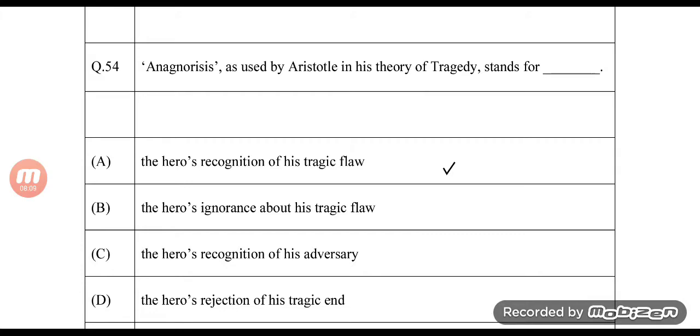answered it as A only. But when somebody wrote it down in the comment section that even C is right, the hero's recognition of his adversary, I checked the internet and I found out that yes, because that happens if you look at the major tragedies of Shakespeare, for example King Lear, when he finds out, or maybe the subplot in which the father finds out who is actually his well wisher, which son is actually his well wisher, and which one's not. So even the recognition of adversary, I think, is a part of anagnorisis.